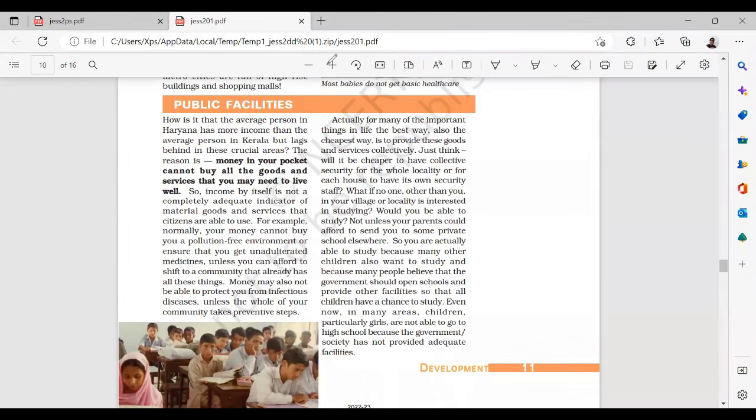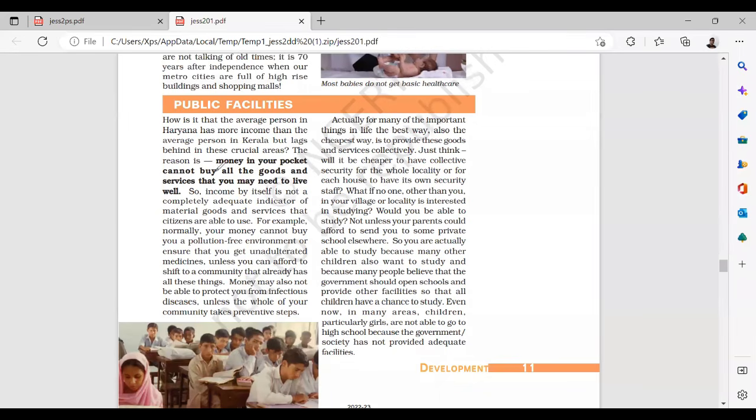Public facilities: how is it that the average person in Haryana has more income than the average person in Kerala, but lags behind in the crucial areas? Now this is important, let us study. The reason is that money in your pocket cannot buy all goods and services that you need to live well.